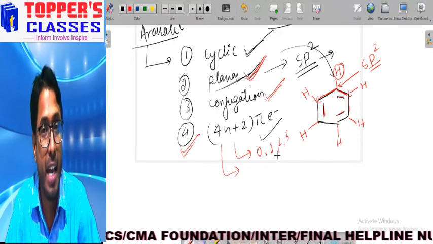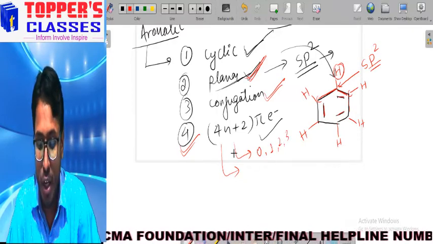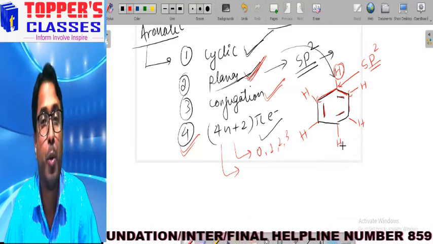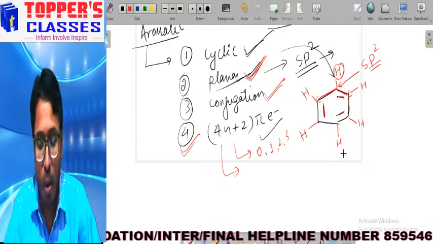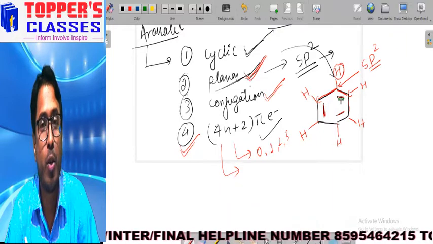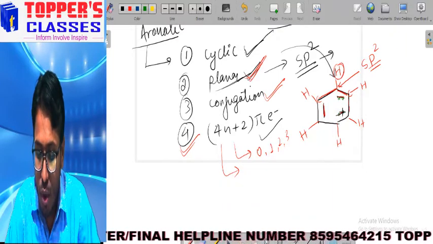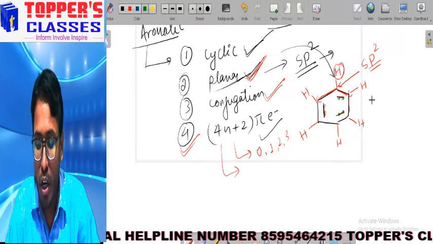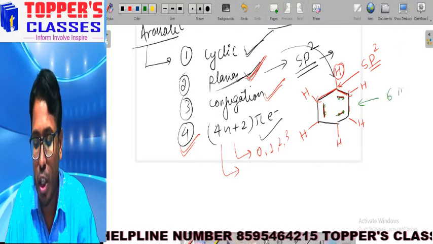We count 2 pi electrons per double bond. Here we have 2 pi electrons, here also 2, and here also 2. So this molecule has 6 pi electrons.